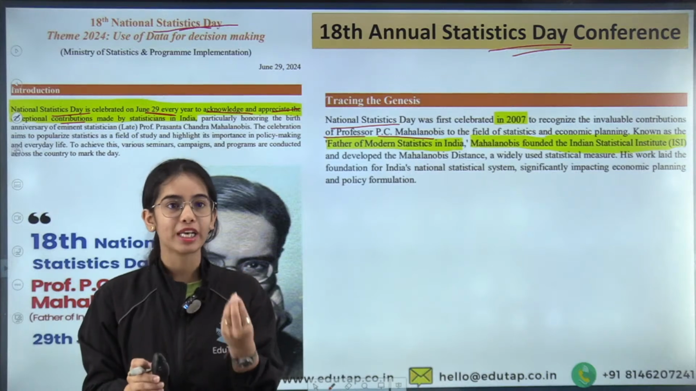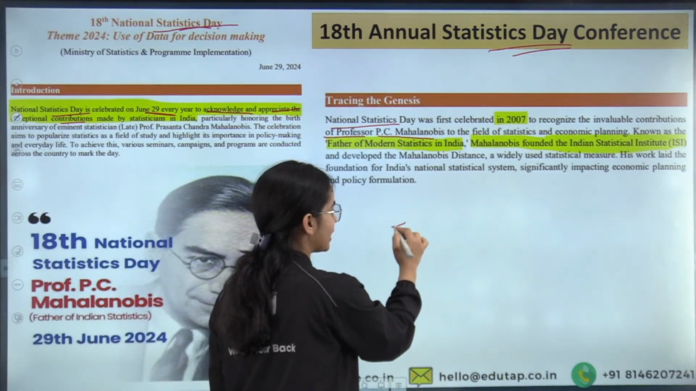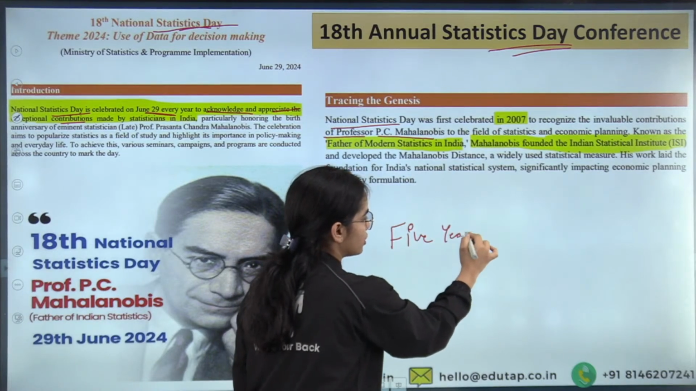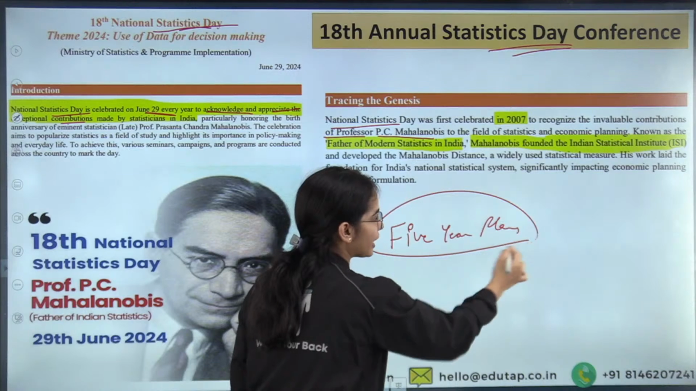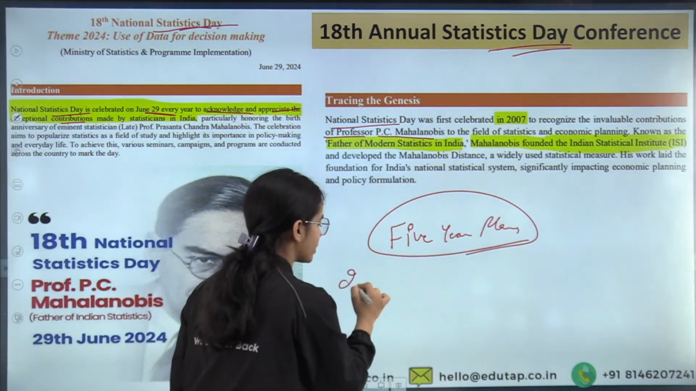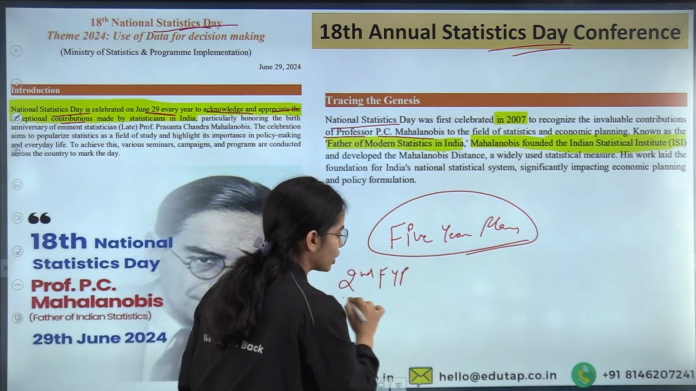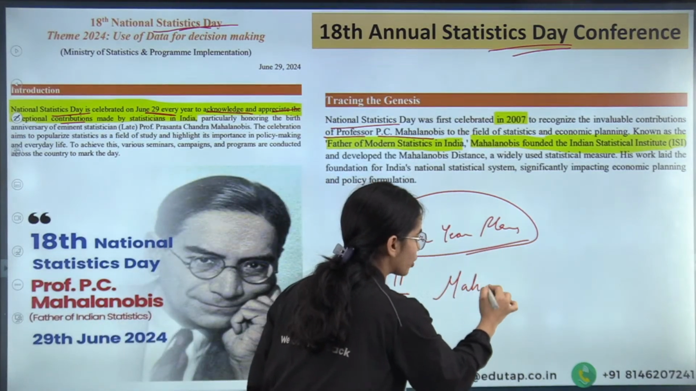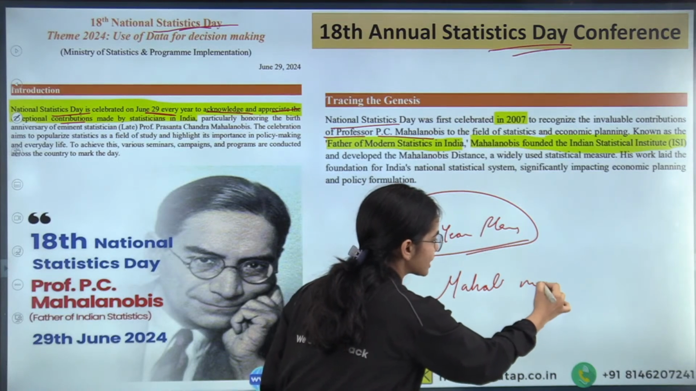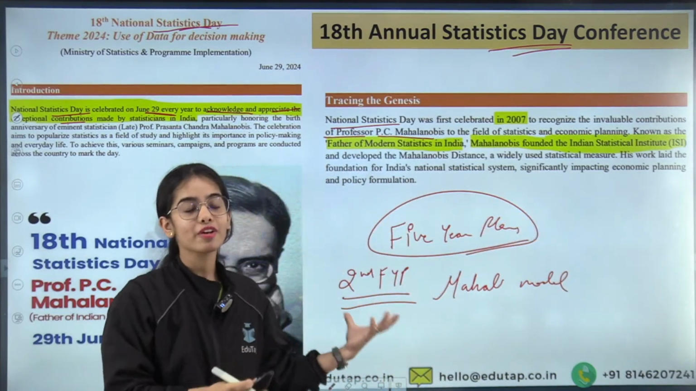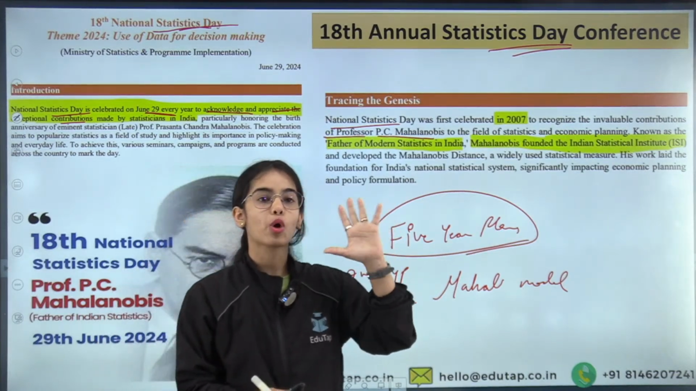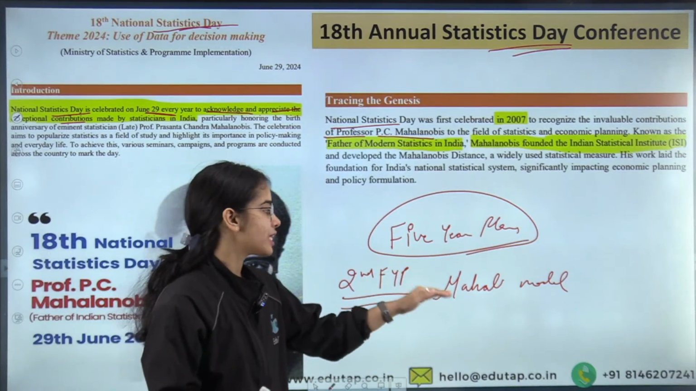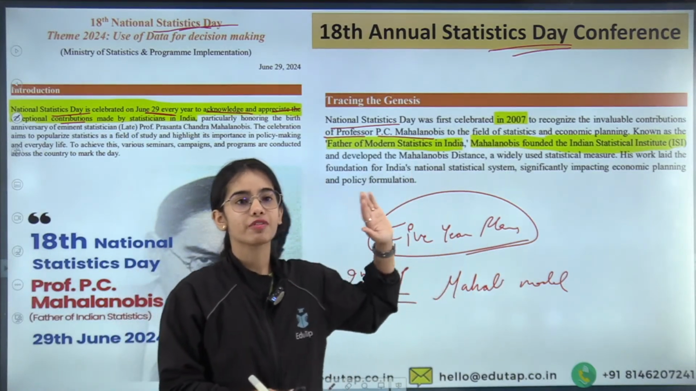I hope that many of you know that there were the 5-year plans that were made in our country. Okay, the second 5-year plan was based on the PC Mahalanobis model, that was presented by PC Mahalanobis. So the second 5-year plan, where the focus was given to industrialization, this second 5-year plan of our country was based on the Mahalanobis model given by PC Mahalanobis.